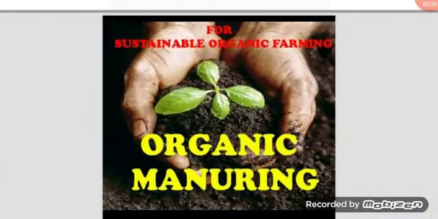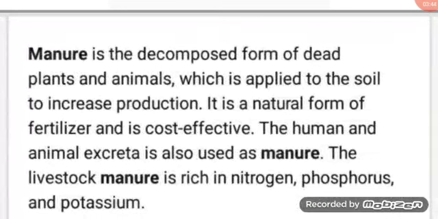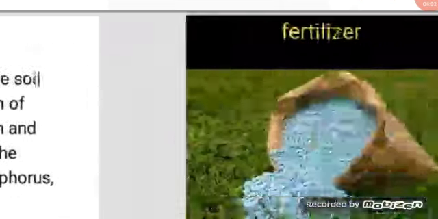Then is manuring. For sustainable organic farming, organic manuring is important. Manure is the decomposed form of dead plants and animals which is applied to the soil to increase production. It is the natural form of fertilizer and it is cost effective. Human and animal excreta are also used as manure. Livestock manure is rich in nitrogen, potassium and phosphorus.